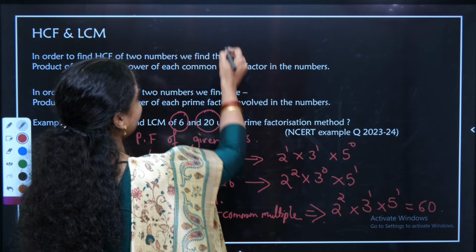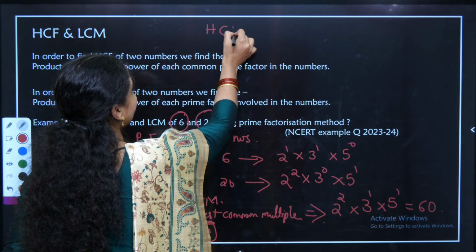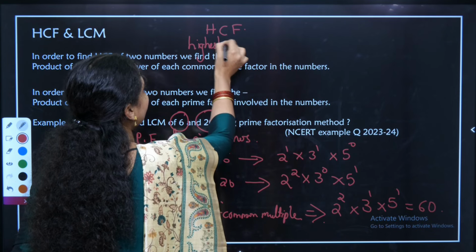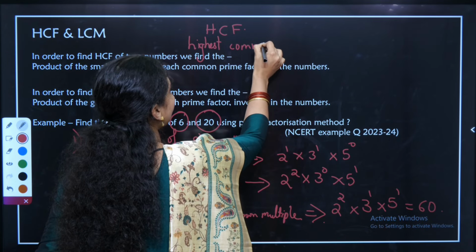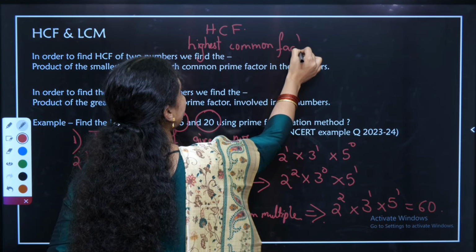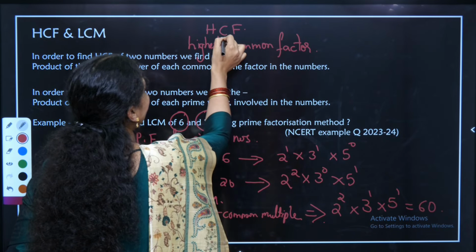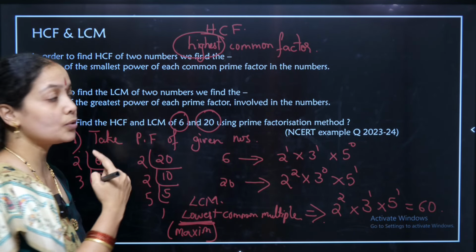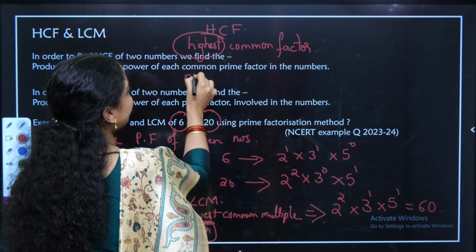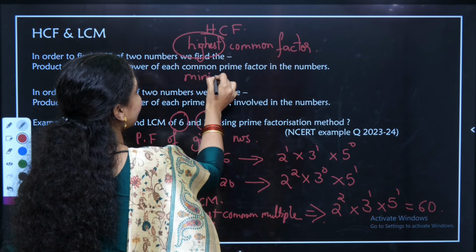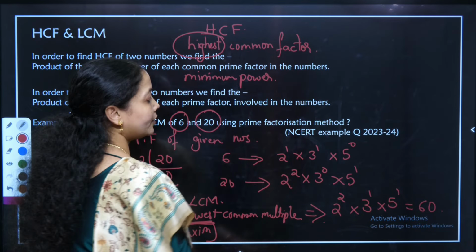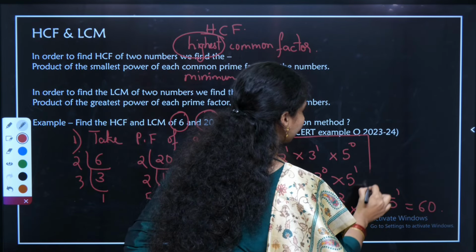Now if we have to find the HCF, HCF is highest common factor. Highest I will underline, but my mind should strike to take the opposite, that is, the minimum power, of these prime numbers.